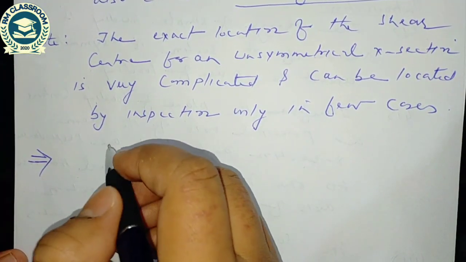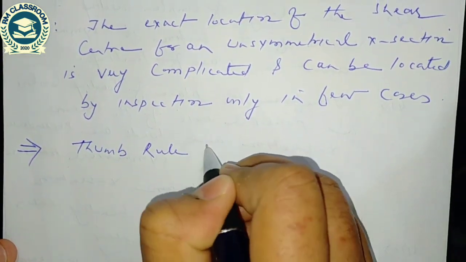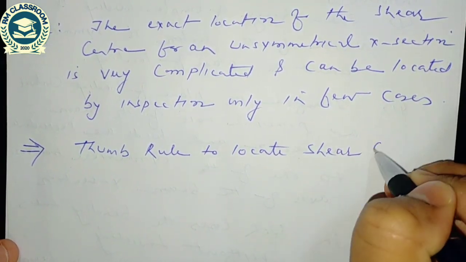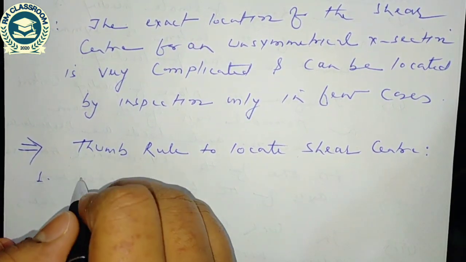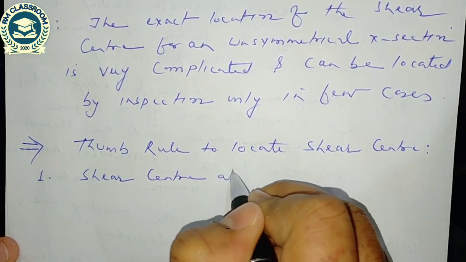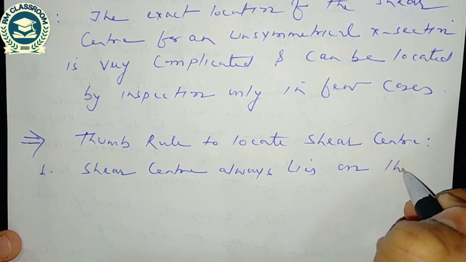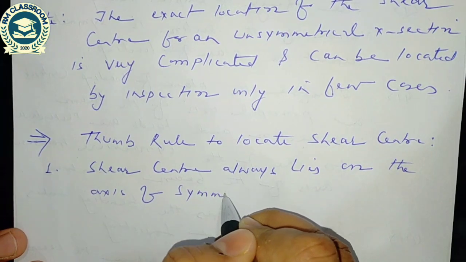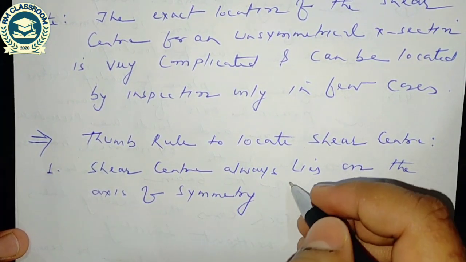So I am going to discuss the thumb rules to locate the shear center. First thumb rule: shear center always lies on the axis of symmetry.